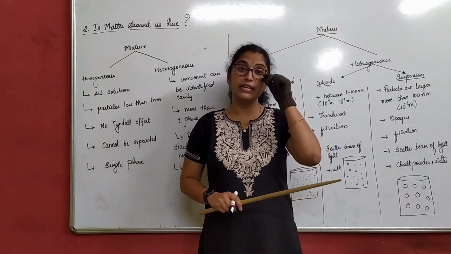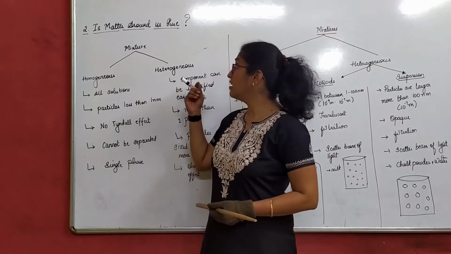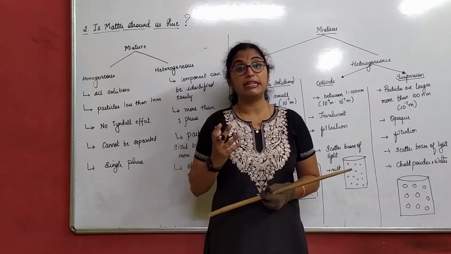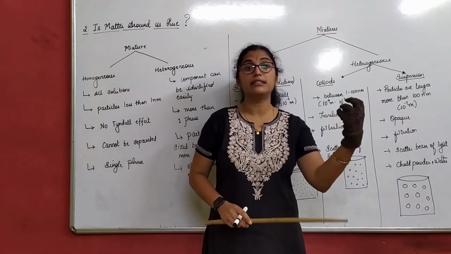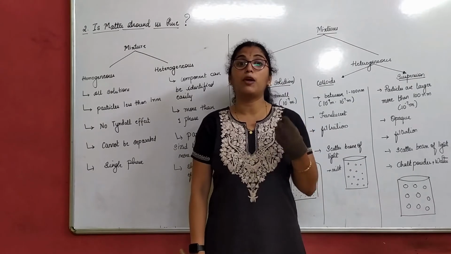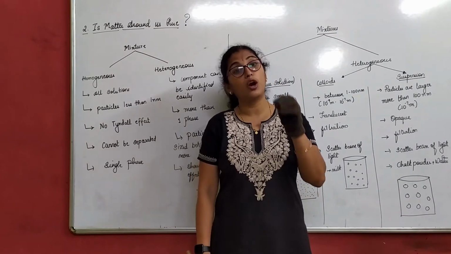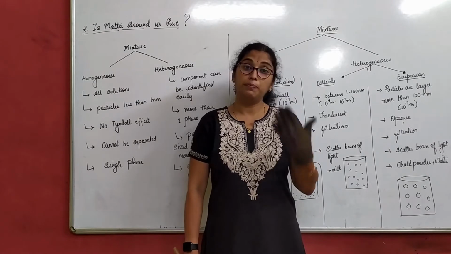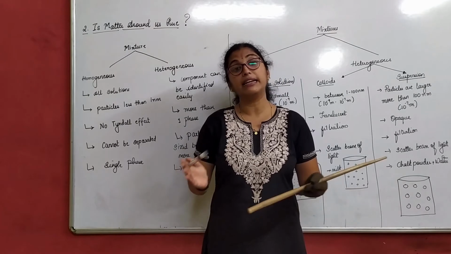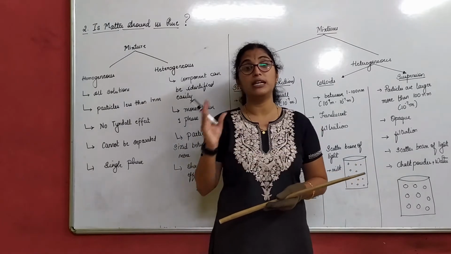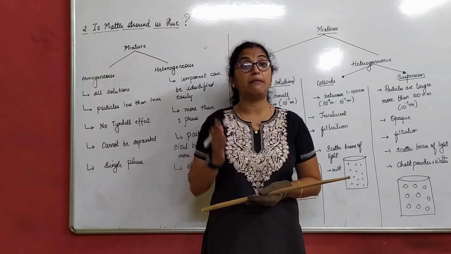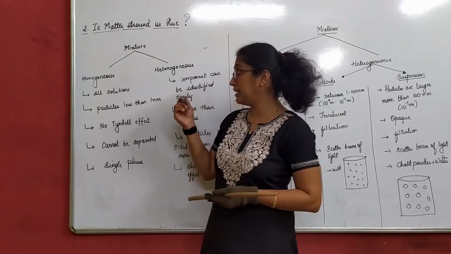So in our yesterday's class, we understood what is meant by "Is Matter Around Us Pure?" We classified matter in terms of its physical properties and chemical properties. Chemical properties mean the chemical composition of the matter. Based on the chemical composition, we divide matter into pure substance and impure substance.